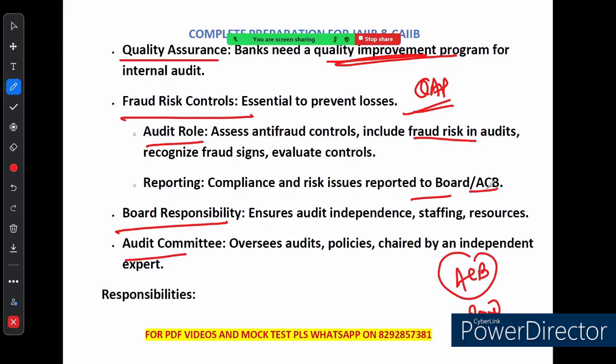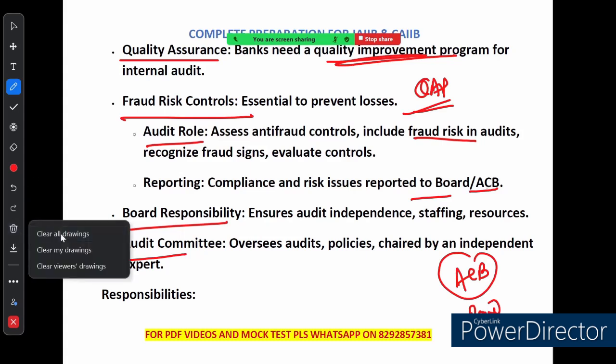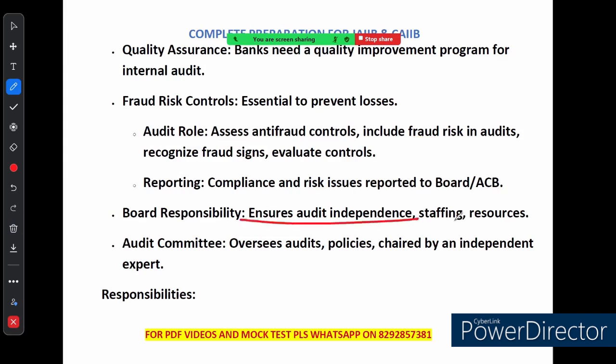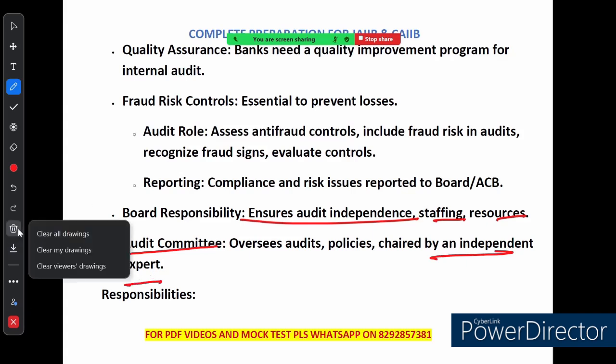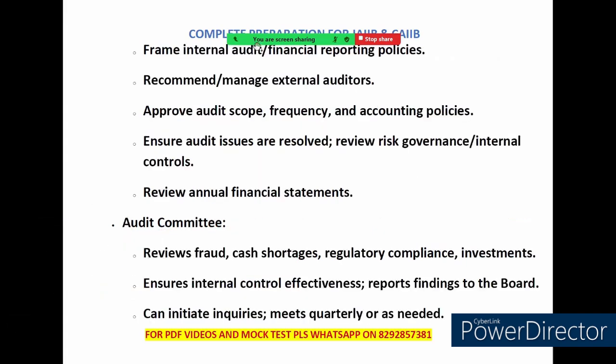The board itself plays a big role in making sure the audit is independent. You can see it here: board responsibility is to ensure audit independence with enough staffing and resources. Now, if we talk about the audit committee responsibility, the audit committee is a team in charge of overseeing and monitoring audit. It is led by an independent expert. They do a lot of critical tasks. Let's move to the next slide and see what their responsibilities are.